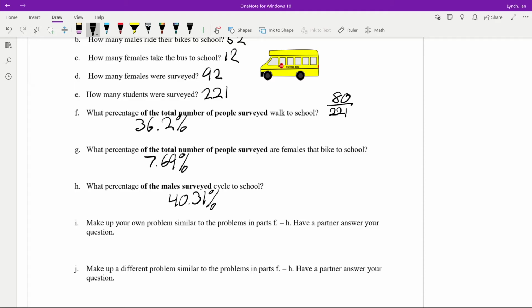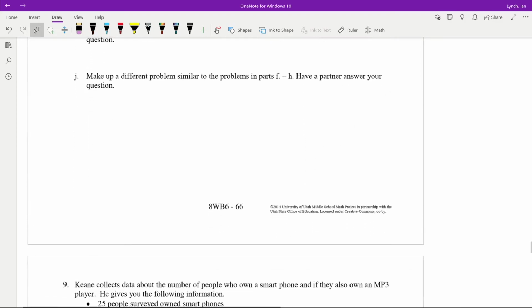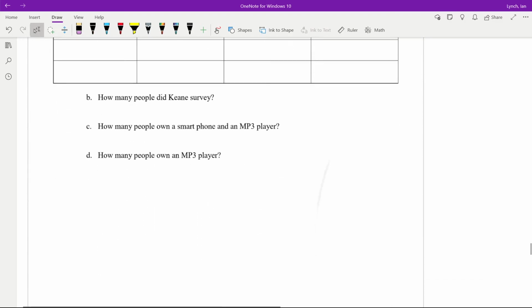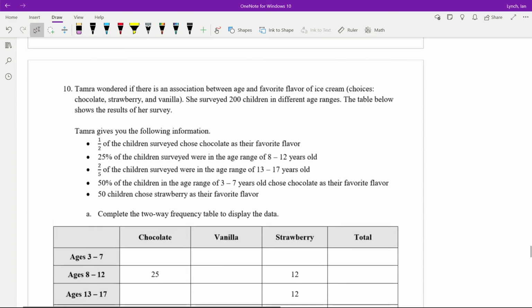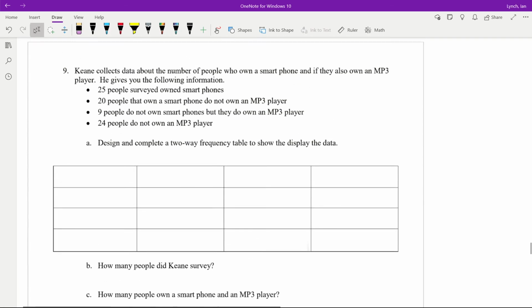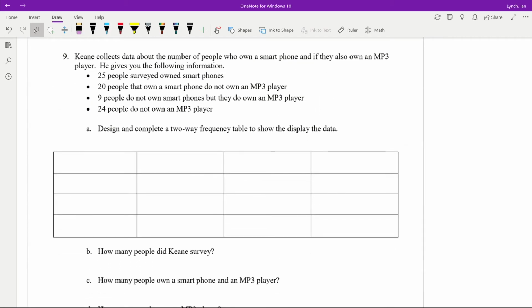My phone! My computer! Alright, guys, I'm going to let you... Actually, no, I'll help you guys out with this one, building your own table. Alright, so I'm going to help you guys build it, but you guys are going to have to answer the questions and finish filling it in.